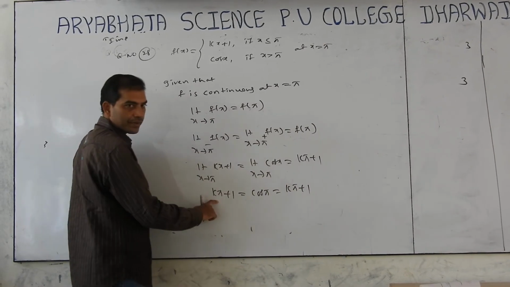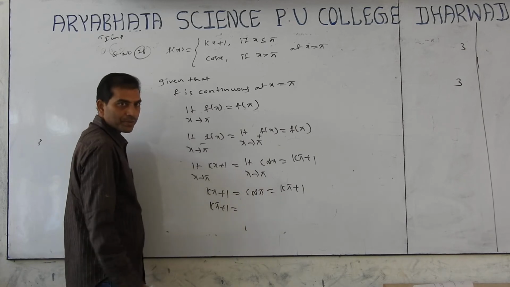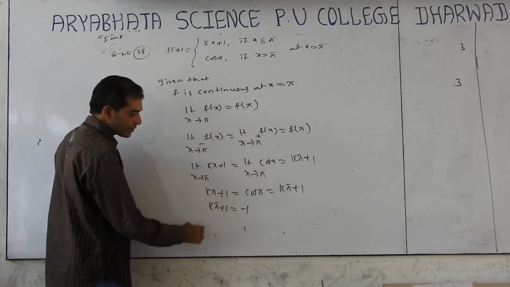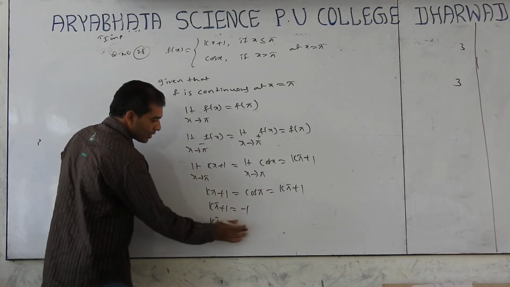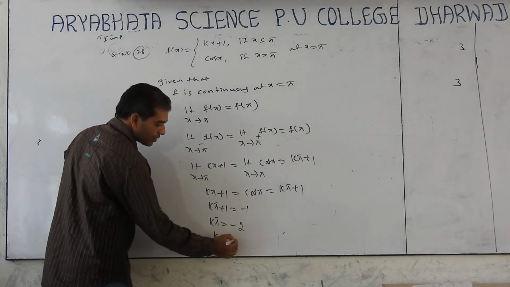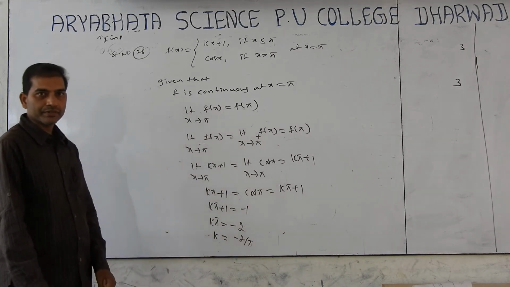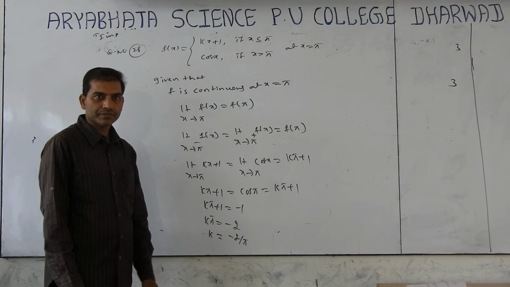k pi plus 1 equals cos pi, which is minus 1. So k pi equals minus 1 minus 1, minus 2. K equals minus 2 by pi. This is the most important one. It has been asked many times.